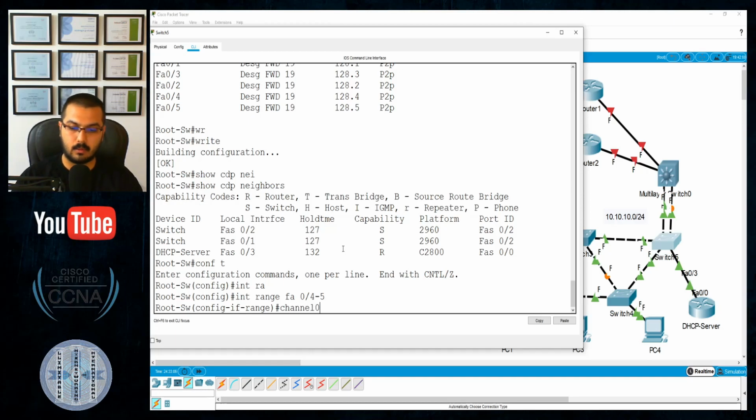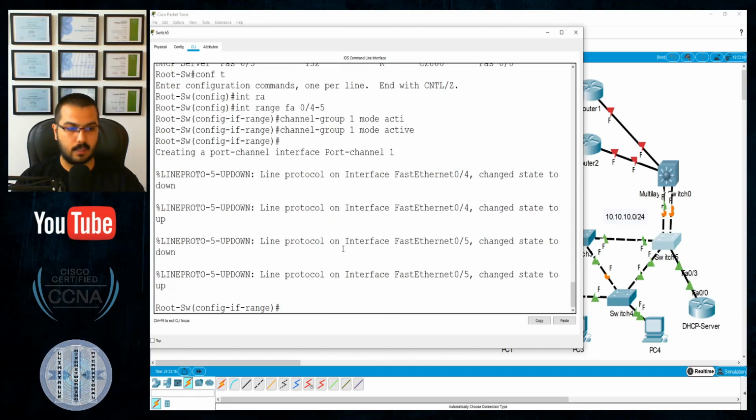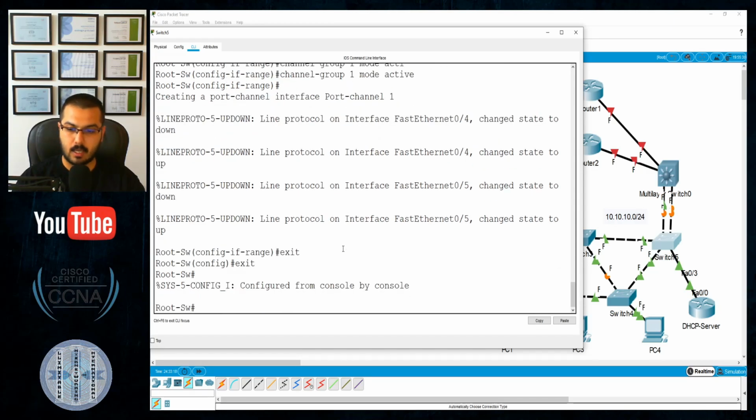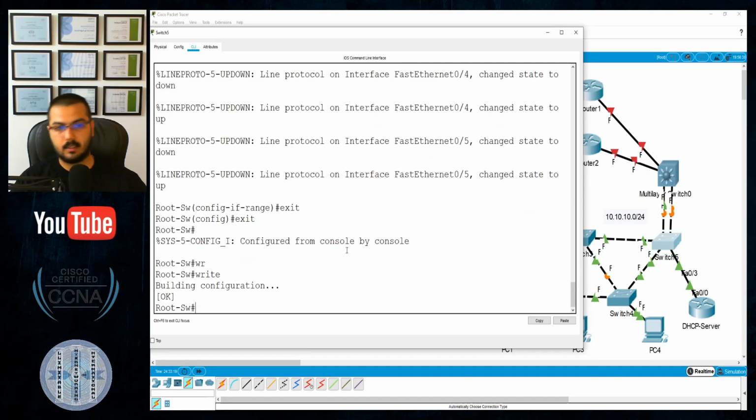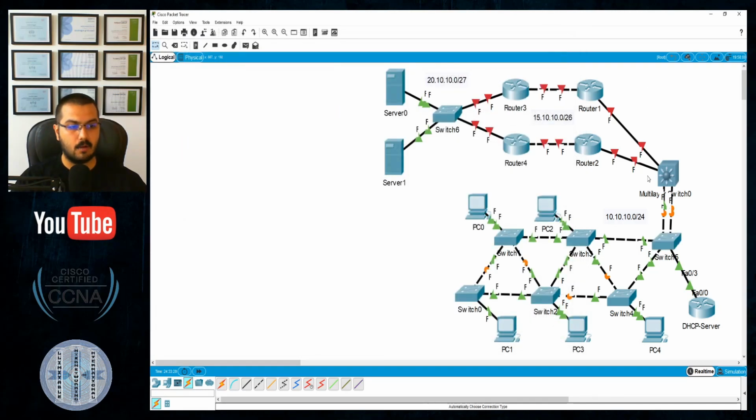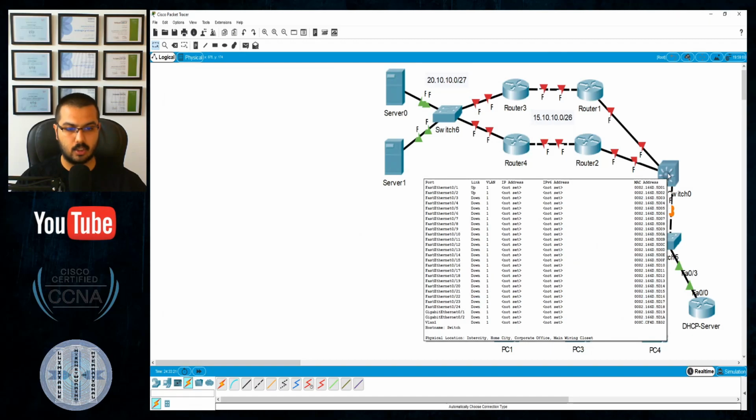EtherChannel, spanning tree, VLANs, DHCP, all of those are not new protocols. All of them have been discussed in detail and implemented in more than one lab before in the original course, so you should review that course first. Okay, so channel-group 1 mode active, and that is that. Exit, that is all I need. Another exit. And let me save my config by typing write.